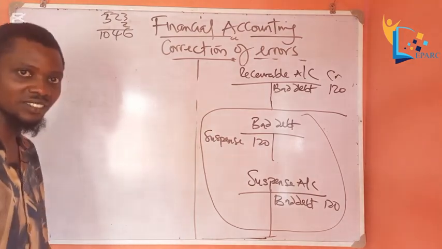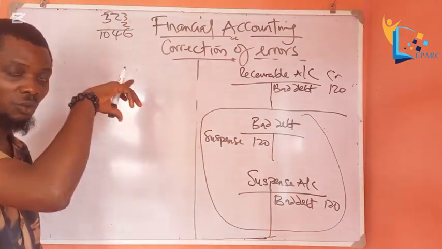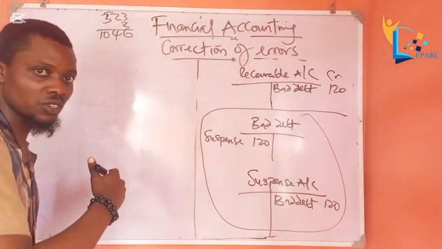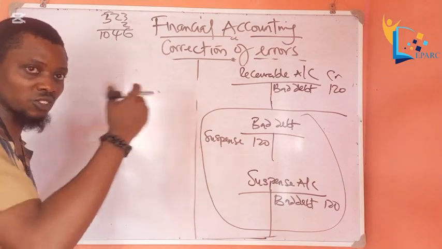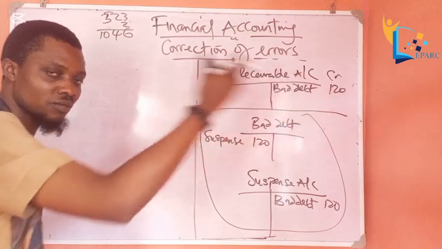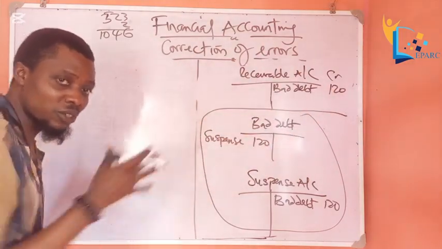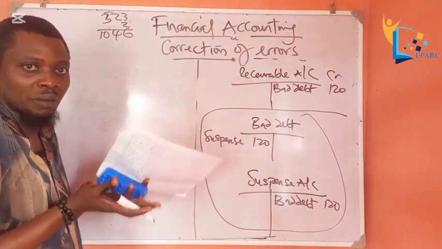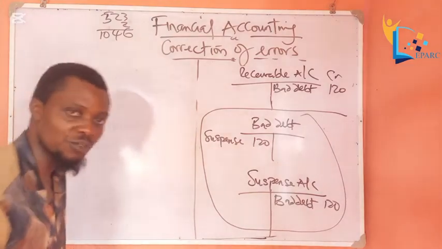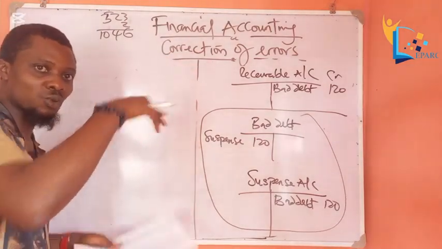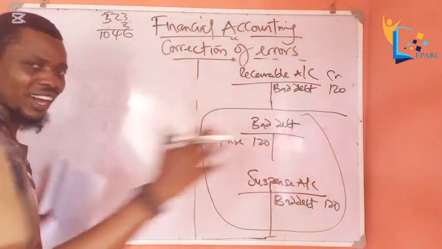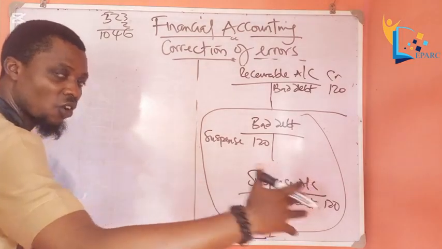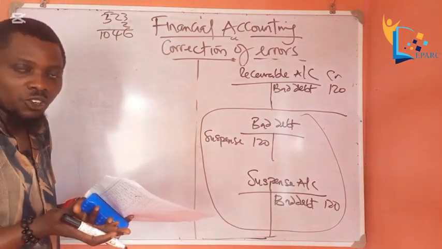It was undercasted. The first one, the one we did, 1,000 naira, it was overcasted. Okay, we had to deduct to correct that error. We had to deduct 1,000 on the other side. You understand? But this undercast now, we have to add up to give us the actual amount. The other one was an overcast. We had to deduct. Do you get the analysis? Overcastings are deducted. Undercastings are added up to give us the amount.